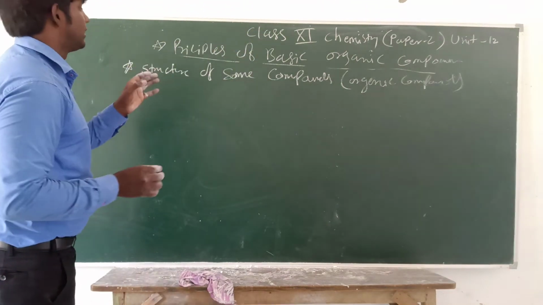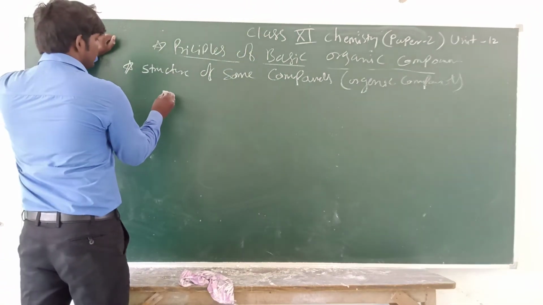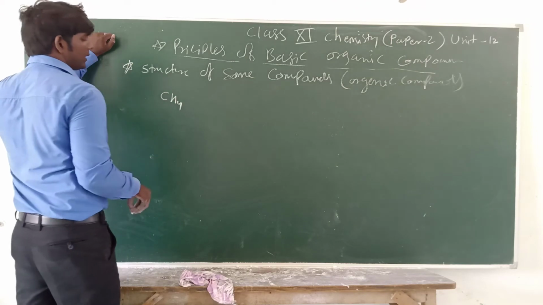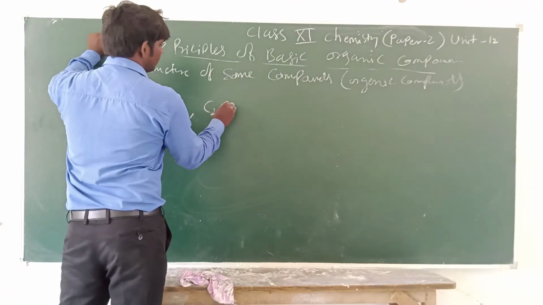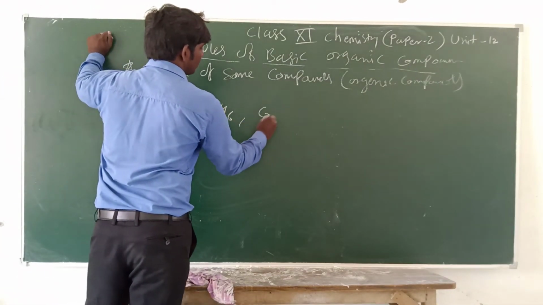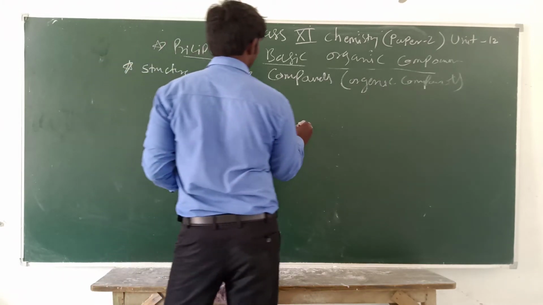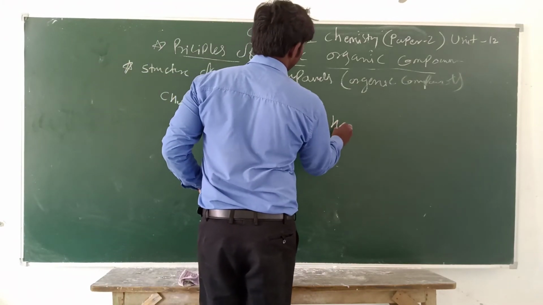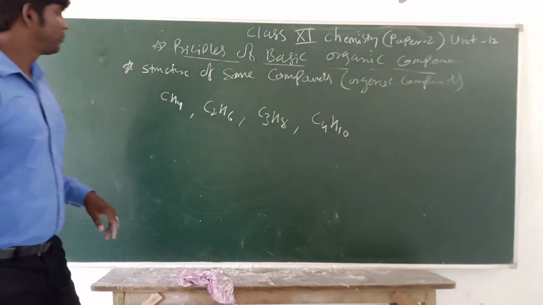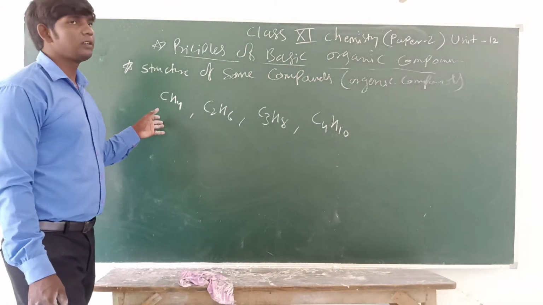You can see structures like methane, ethane, propane, butane. Okay, see, these are some examples of hydrocarbons.